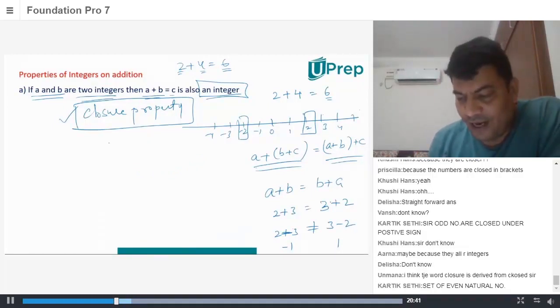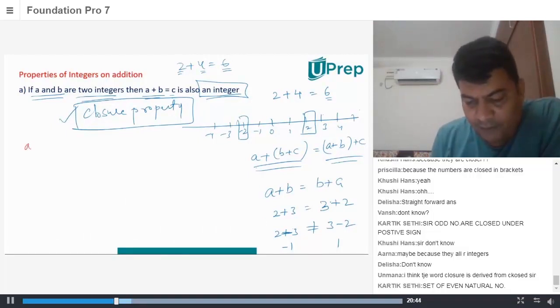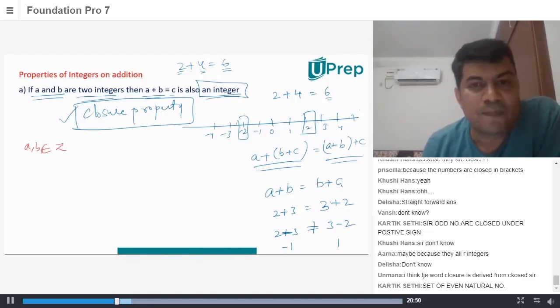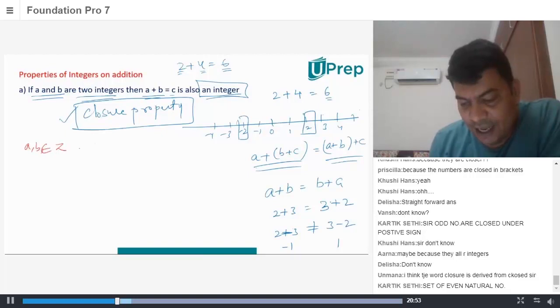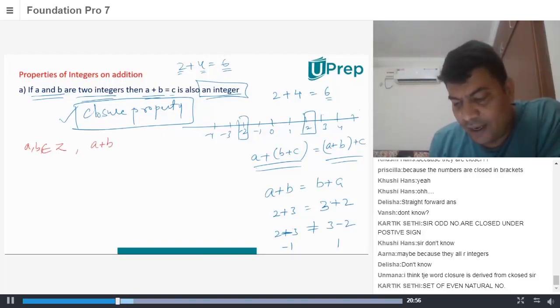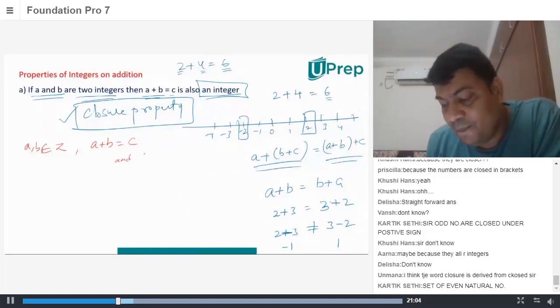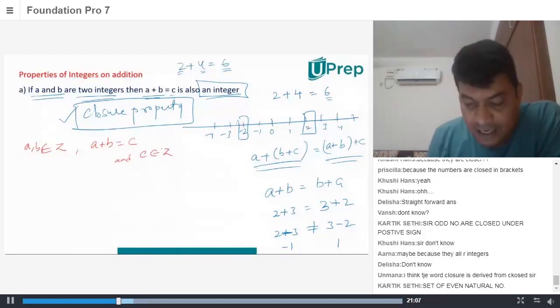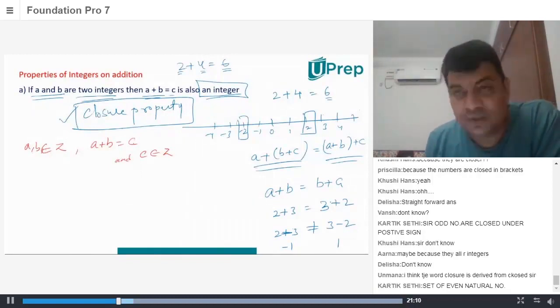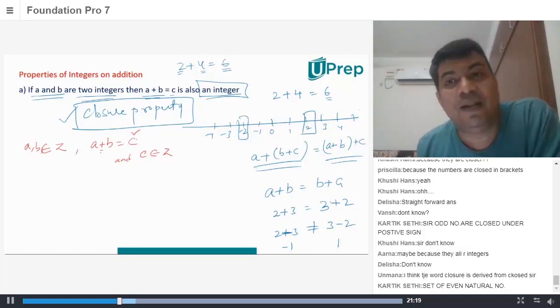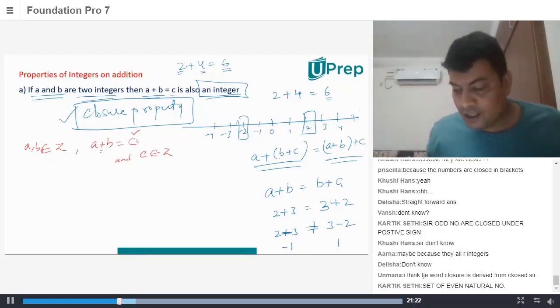So here, when we have A and B, say A comma B belonging to integers. This is the sign that we give for belong. A comma B belongs to integers, and A plus B is giving you an answer C, and C belongs to integers. So that means because of the operation plus, the resultant is also an integer.